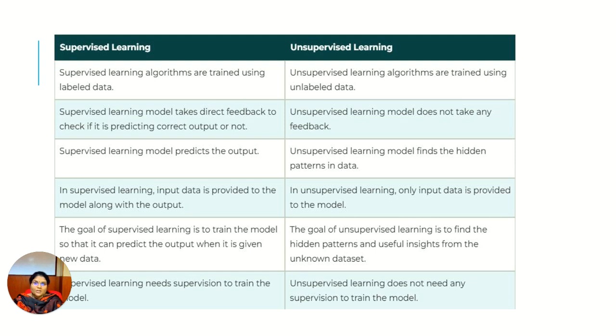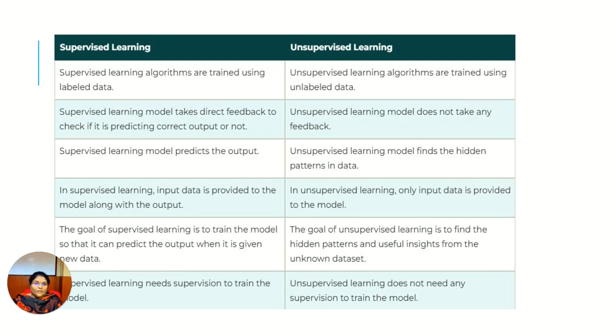We will not know what the output is. In supervised learning, input data is provided to the model along with the output. So we can easily predict the category of output we get for that particular input. And the next difference is that the main goal of supervised learning is to train the model so that it can predict the output whenever it is given new data. So it can easily refer to the training data and tell us.